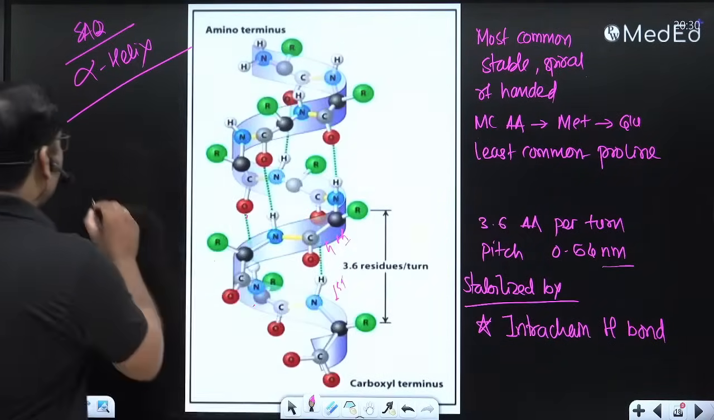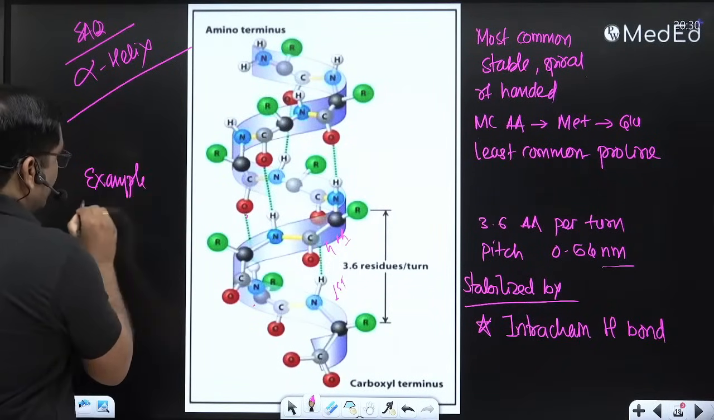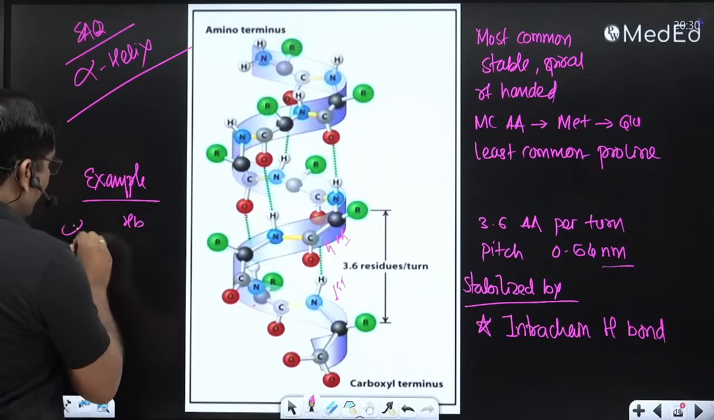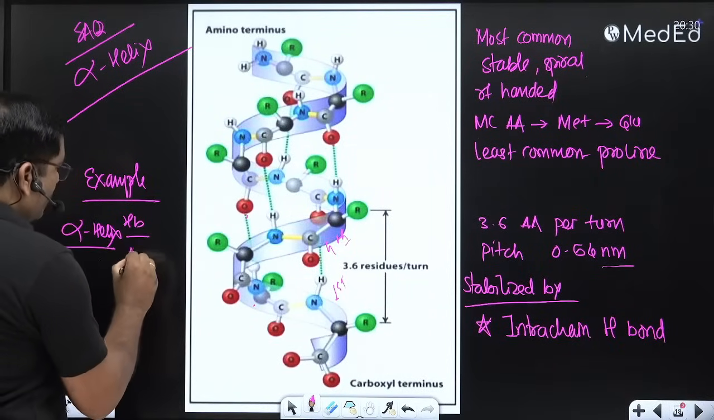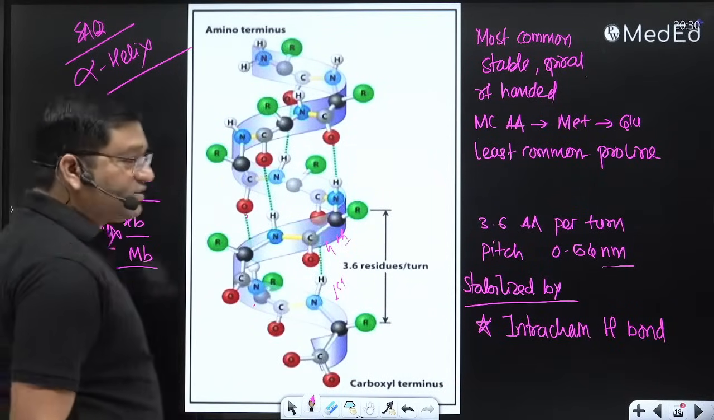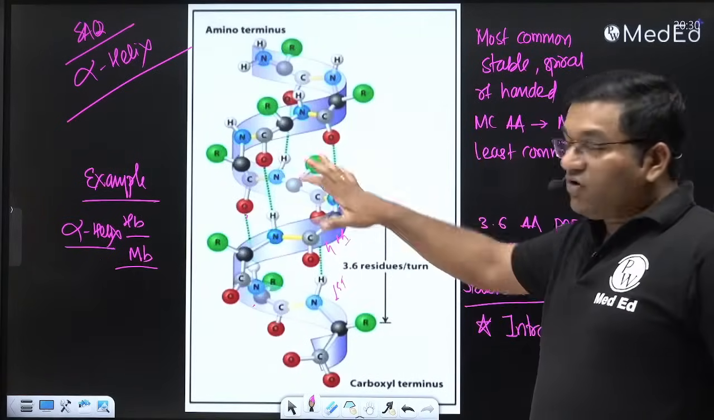So example, alpha helix in the hemoglobin and myoglobin. There are 8 alpha helices in the myoglobin structure. Okay, so now this is all about the alpha helix.